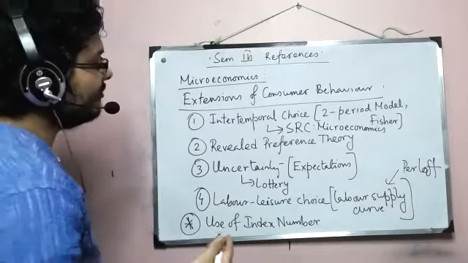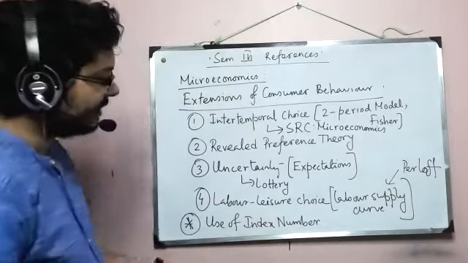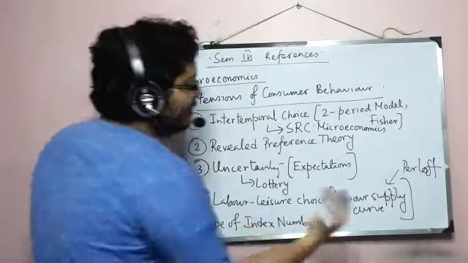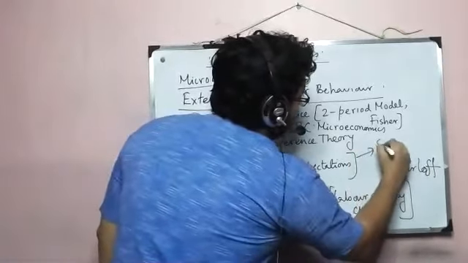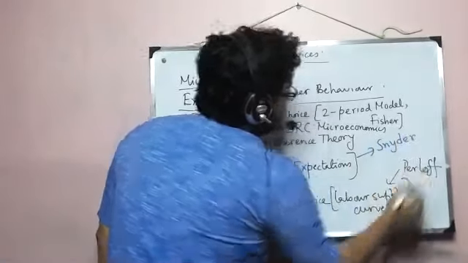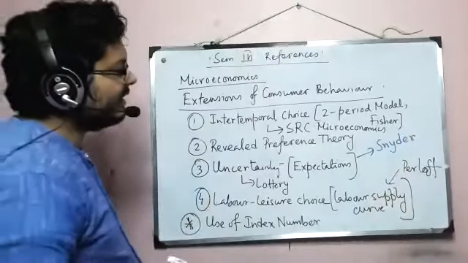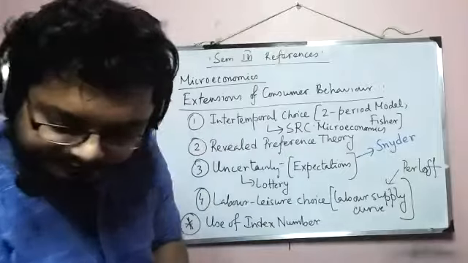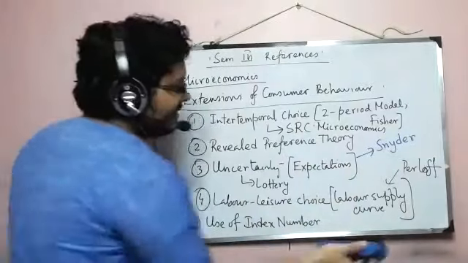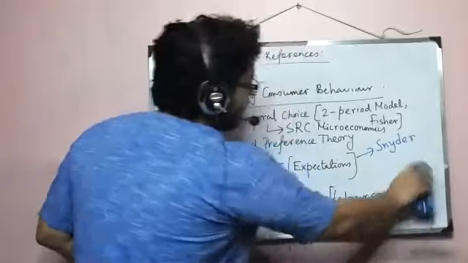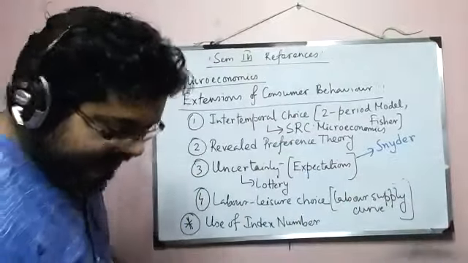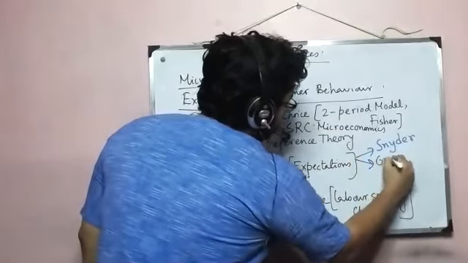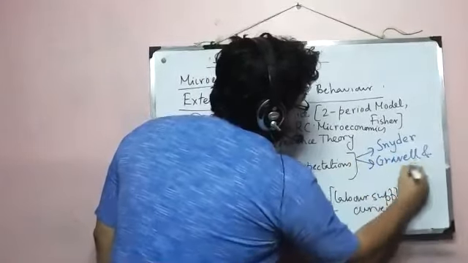So for uncertainty we have 2 books that I will majorly follow. Number 1 is Snyder. There is a book of Nicholson and Snyder, right? And the second one is a hard one, but still it's the best treatment of uncertainty. That is Gravelle and Rees.